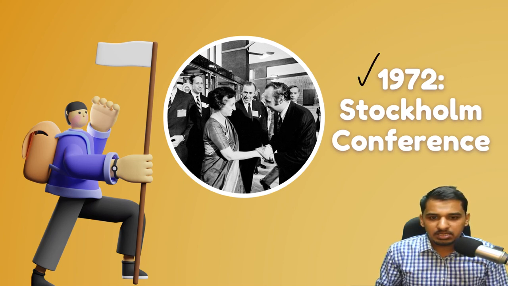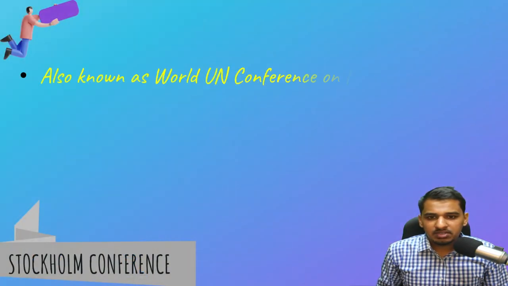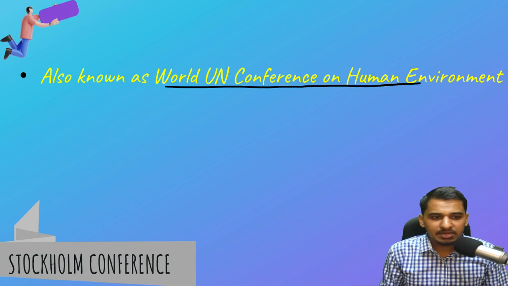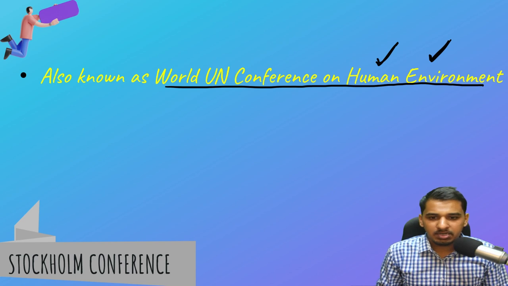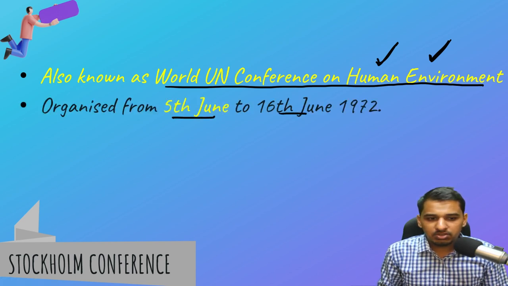As you can see from the image, the then Prime Minister of India, Srimati Indira Gandhi ji, also participated in that conference. First, you should know that the conference is also known as the UN Conference on the Human Environment. The conference not only focused on environment but also on the human aspect. The conference took place from 5th June to 16th June 1972.